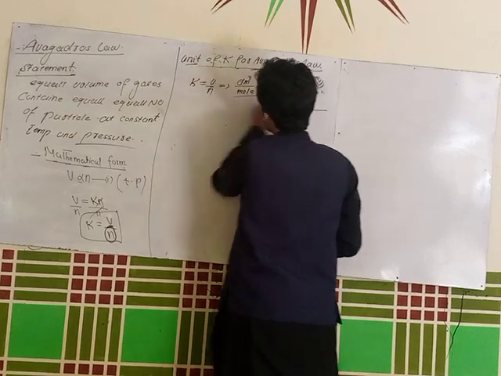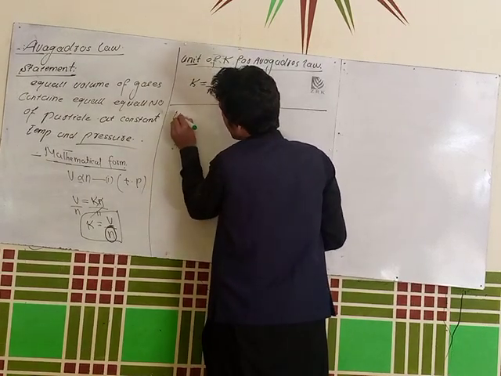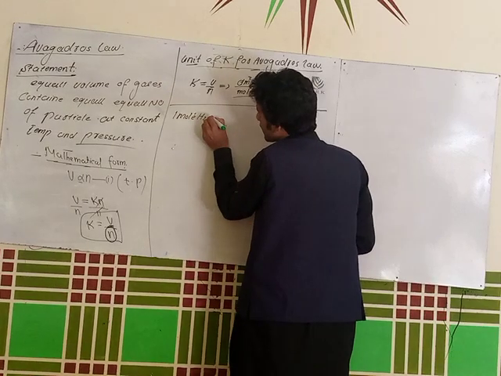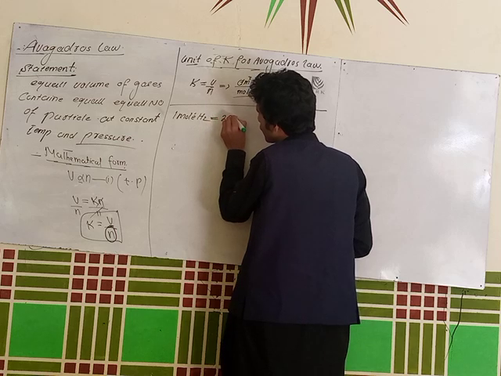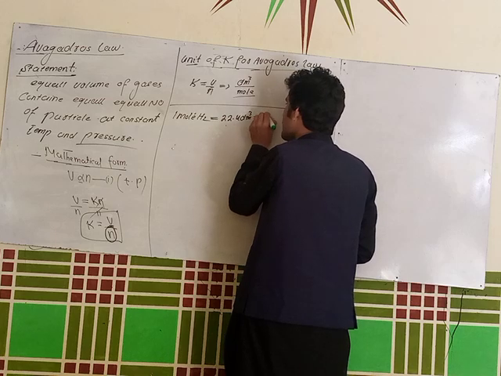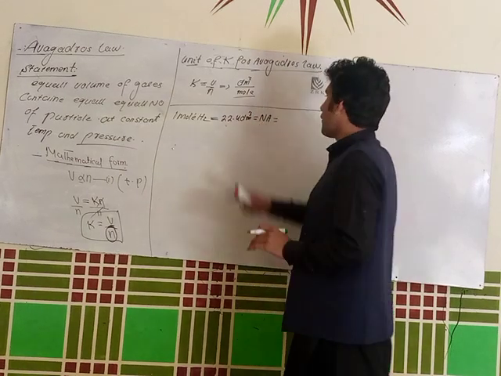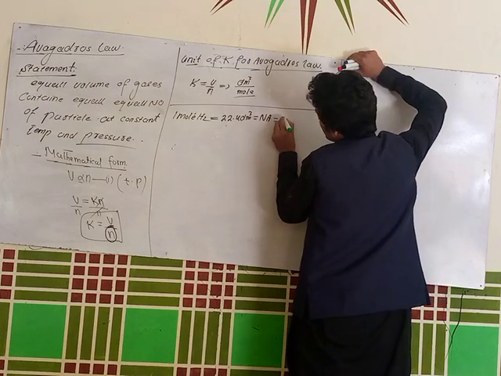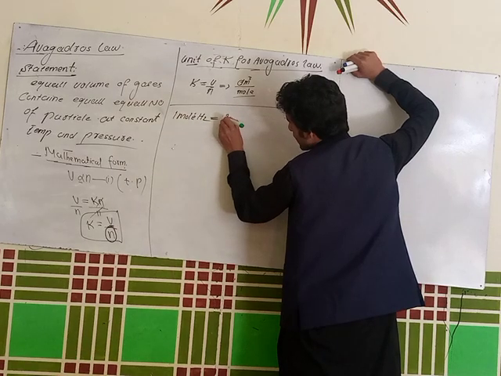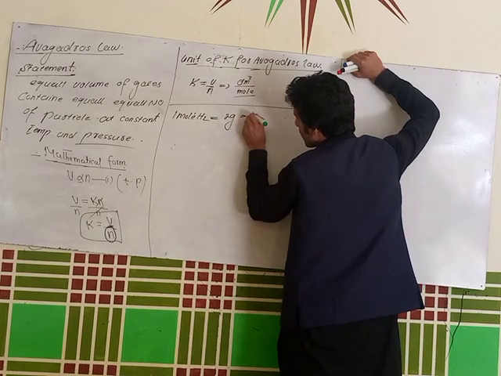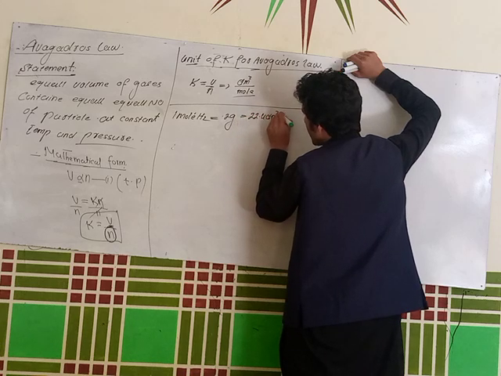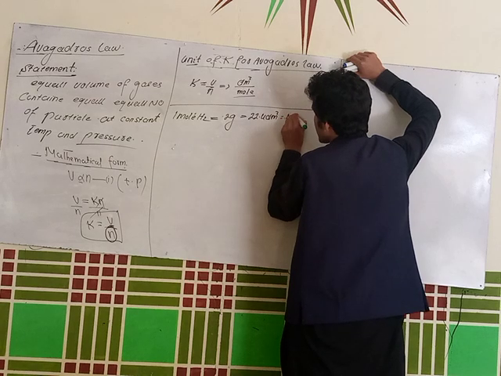Students, let's explain this law a little bit. Let's suppose I take 1 mole of hydrogen gas. It will occupy 22.4 decimeter cube volume, and it will contain Avogadro's number of molecules. I will write it like this: 1 mole of hydrogen gas is 2 gram, occupies 22.4 decimeter cube volume, and contains Avogadro's number.